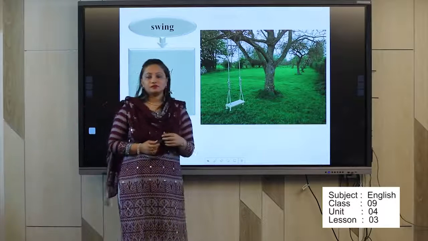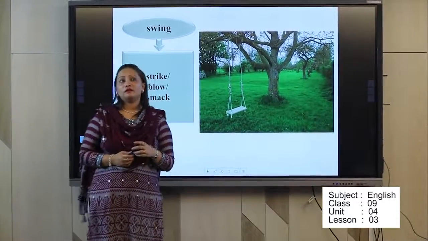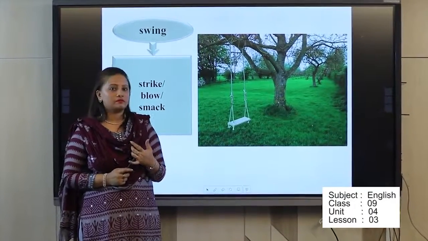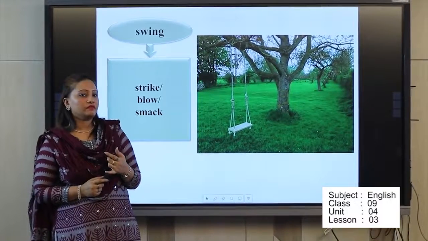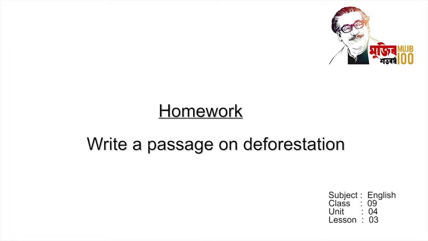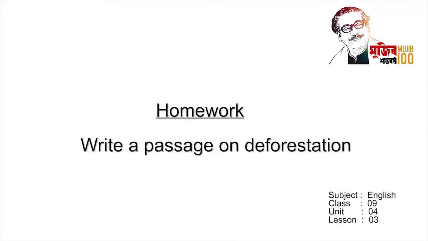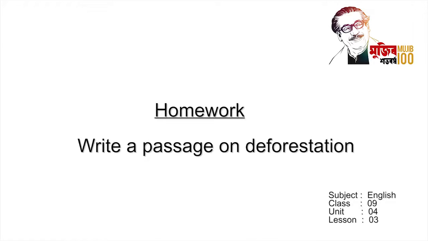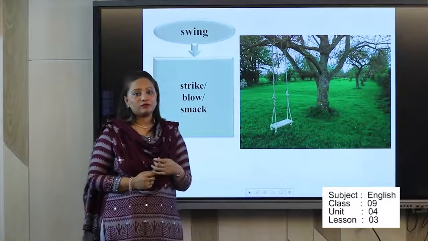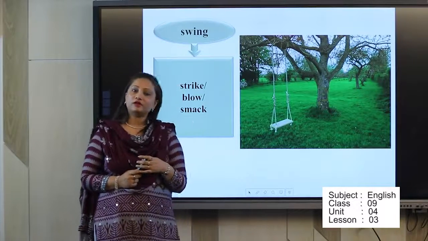So after reading the lesson, what we learn is our food problems, basically the important problems. And one important paragraph from the passage is that we don't need to cut our trees in Bangladesh. So the important paragraph is deforestation. You can write it in your copy. That can be considered your homework, because whenever your school is open, you can also drop it to your teacher as homework. So what we learned already: the problems, the scarcity and different types of hard words from the lesson. So I think all of you follow the instruction and read it very carefully at home.